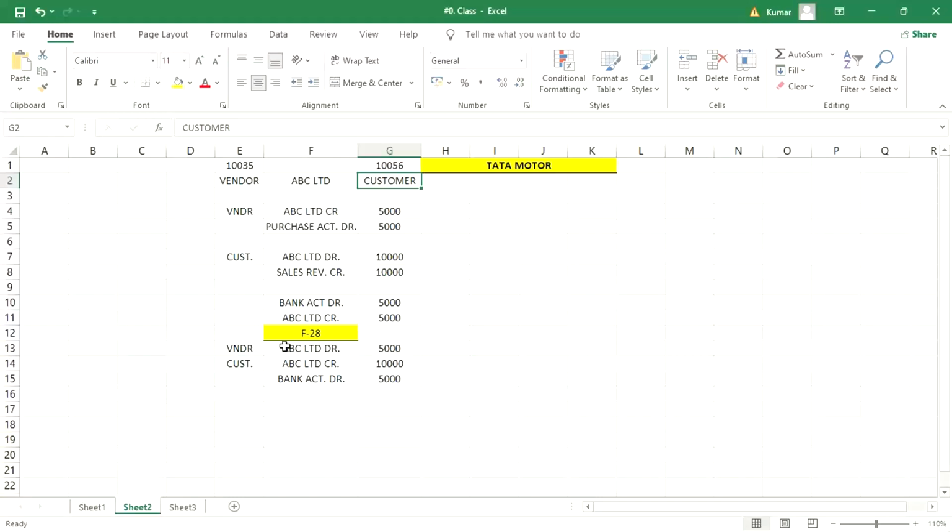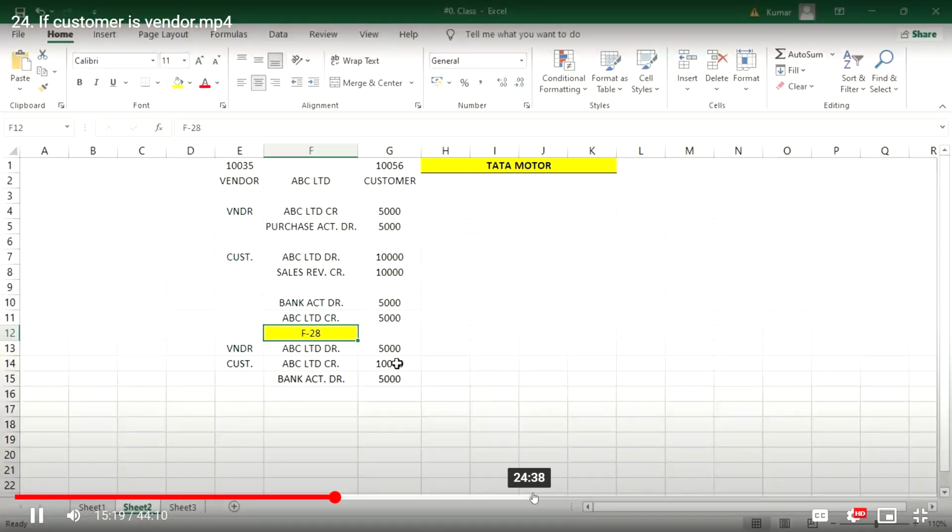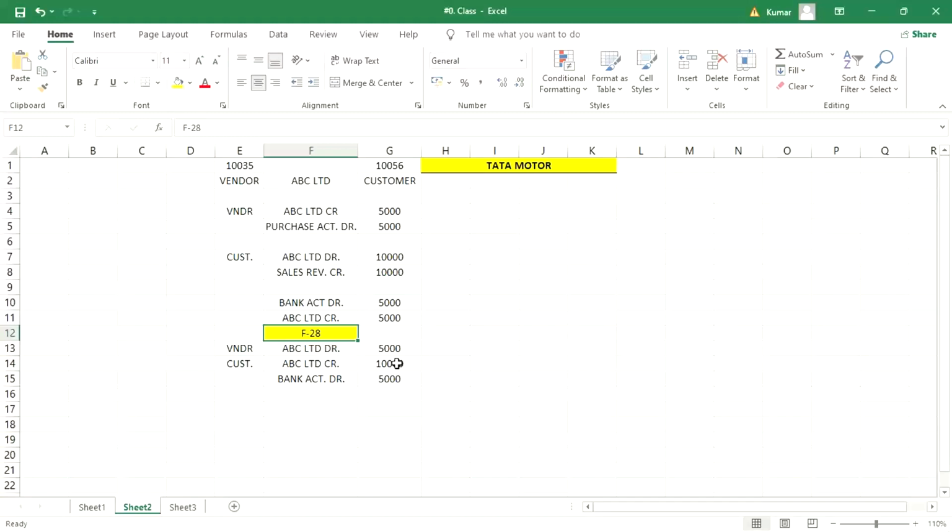Since that customer is already linked with this vendor, this vendor open item is also going to appear here in F-28 and vice versa. Vice versa means in F-53, if you post the vendor open item, and that vendor is already linked with a particular customer, and against that customer there is any open item, those open items are also going to appear over there at the time of posting payment. I'll show you how.